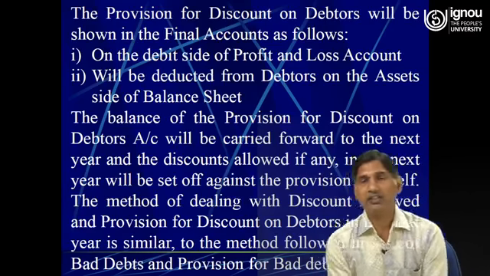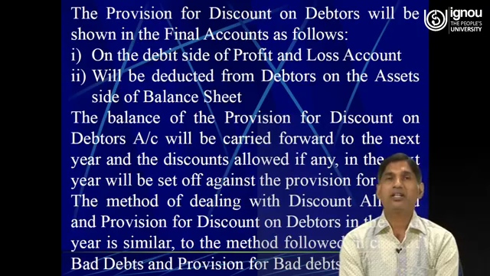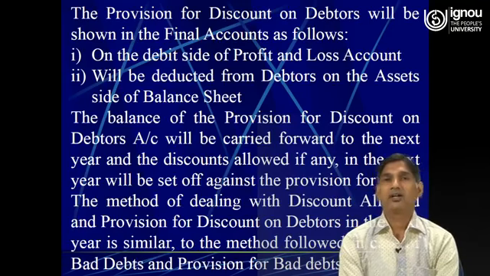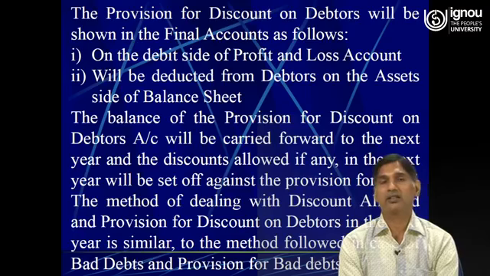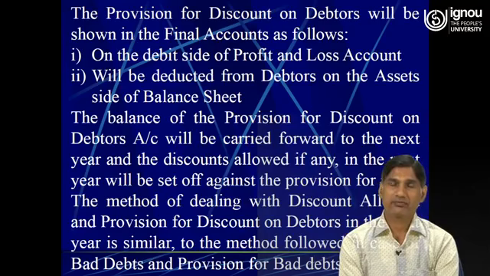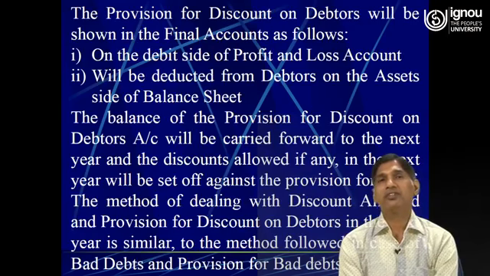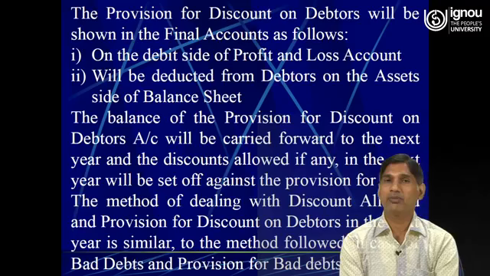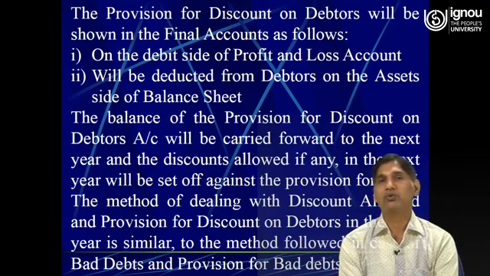Now after determining the amount of new provision, in order to calculate the amount of provision for discount on debtors, we must subtract two things from the amount of debtors which is provided in the trial balance. First of all, what did we subtract? The amount of further bad debts. Then second, what will we subtract? The amount of new provision.